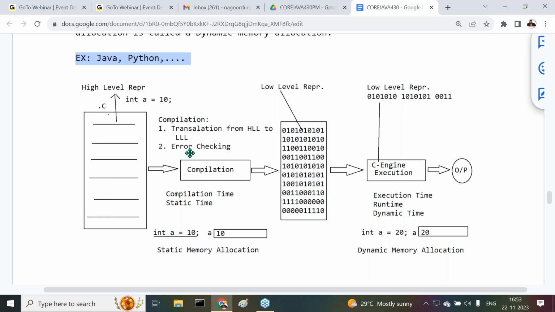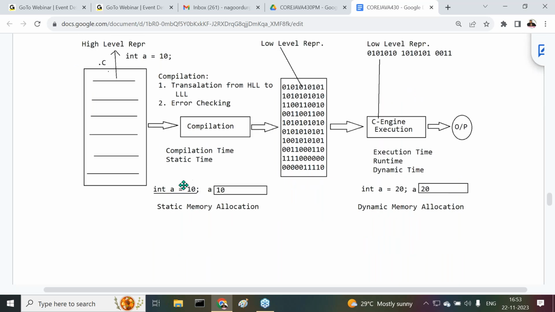The second responsibility is error checking. Those are the two responsibilities of compilation. Now here, for execution, low level language is required. The program is written by the developer in high level language. For conversion purposes only we are using compilation, from high level representation to low level representation.